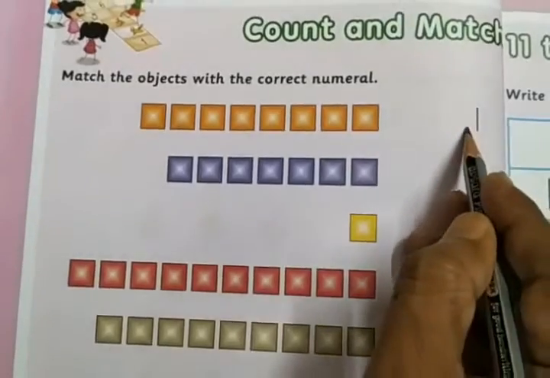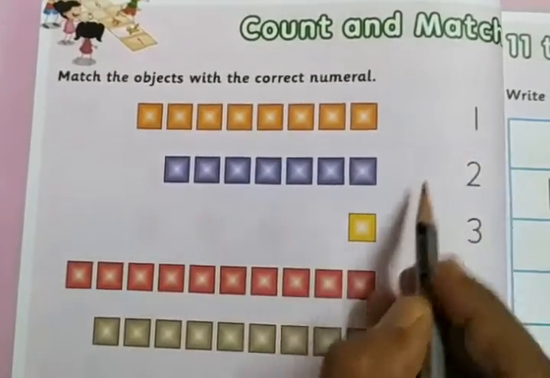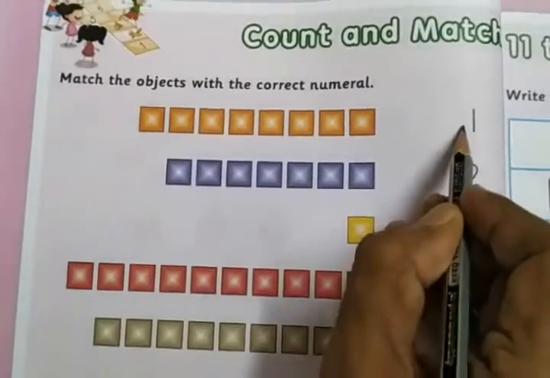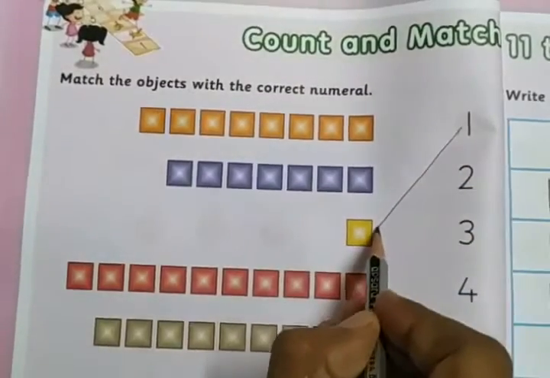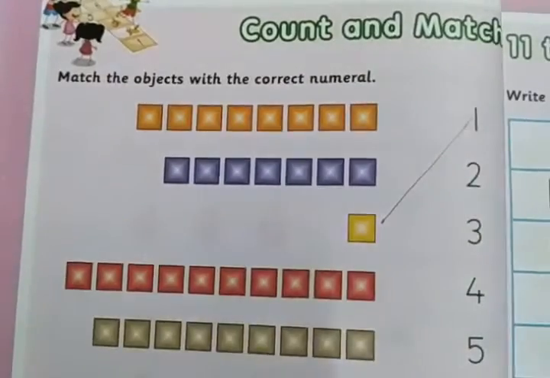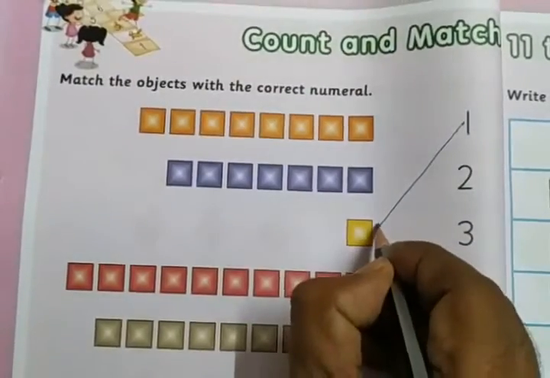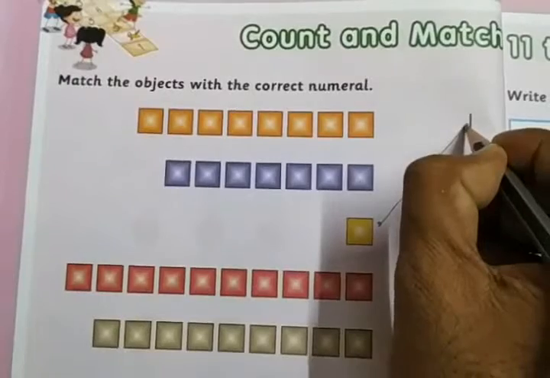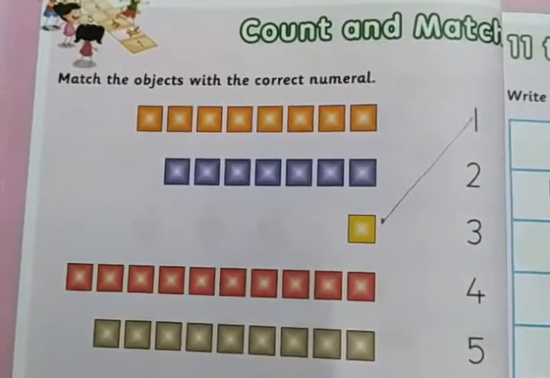This is the numeral here. Here it is 1. Number of object here 1. Match this. Okay. Here we have one object. Here numeral is 1. Okay.